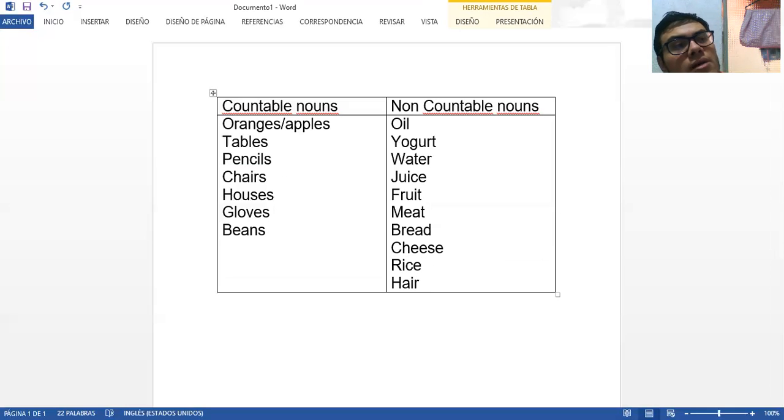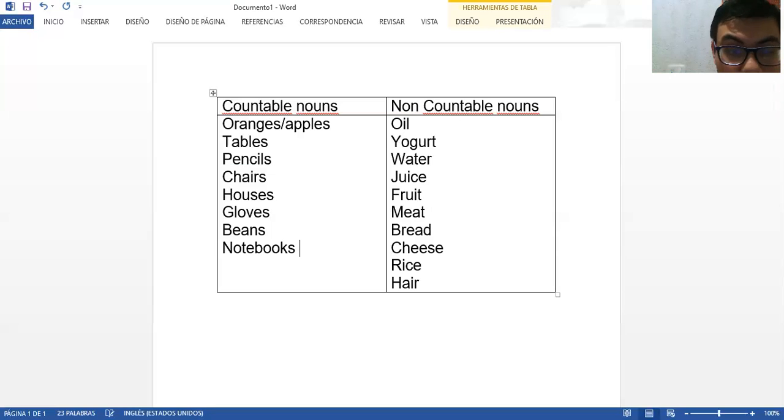What other things are countable? For example, the notebooks. Or, for example, sheets of paper. So all these things are countable. Other thing, headphones.